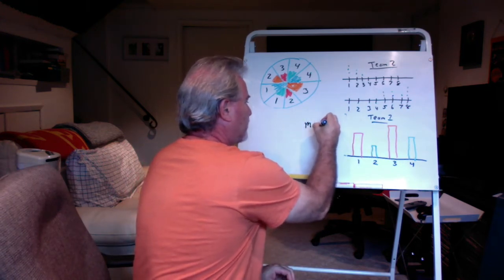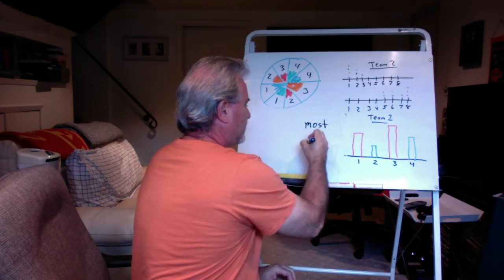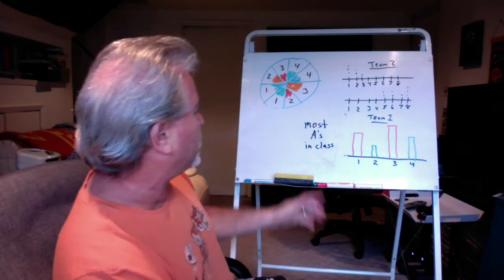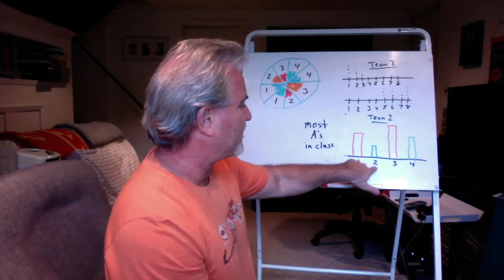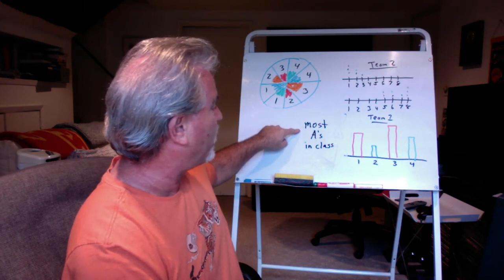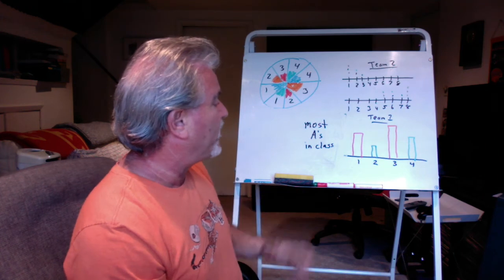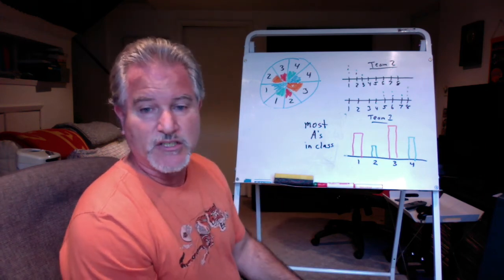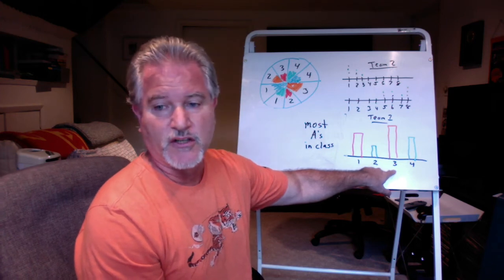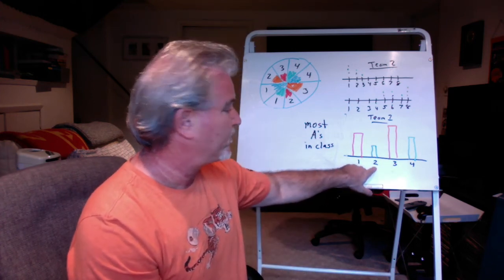most A's in the class. Okay, so this is class 1, class 2, class 3, class 4, and this is telling me which class has got the most A's. Okay, so if I said to you which class got the most A's, you could see on the bar graph that class 3 is the tallest. If I say who got the least amount of A's, you could see it's 2.